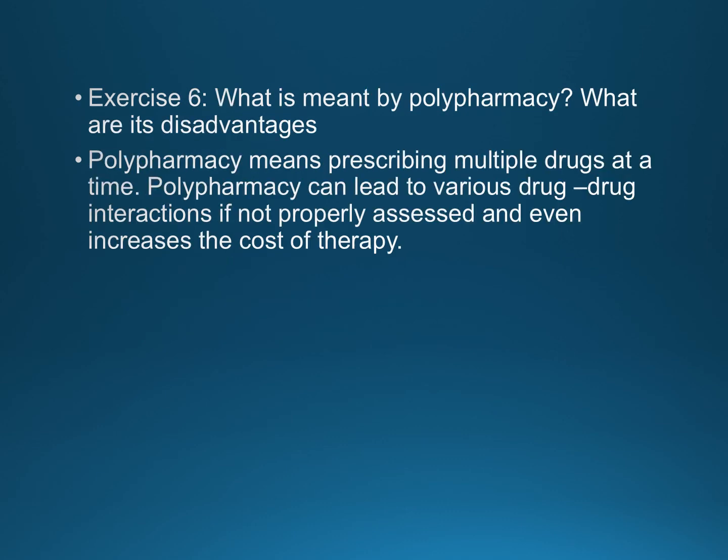The last exercise is what is meant by polypharmacy and what are its disadvantages. So polypharmacy, some part we have discussed, that is it means prescribing multiple number of drugs.